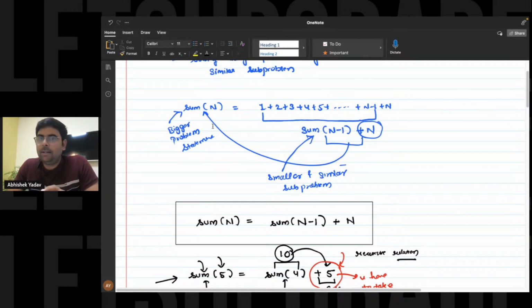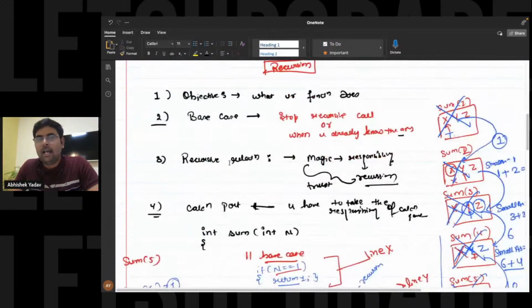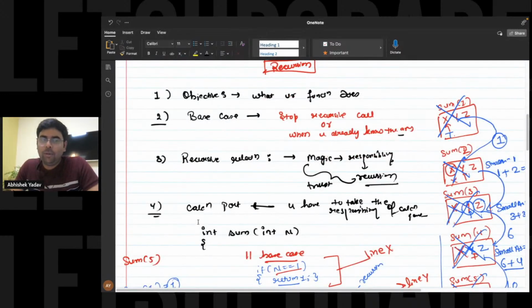And the calculation part, with the help of the answer of smaller and similar subproblem statement, you have to calculate the answer of larger problem statement. That calculation you have to take care of, right? So here you can see, guys, responsibility of smaller and similar subproblem statement I'm giving to the recursion. I'm calling sum of n minus 1. And after that, to this answer, I'm adding plus n to get the answer of larger problem statement. And you have to keep these 4 points in mind in order to write a recursive code.